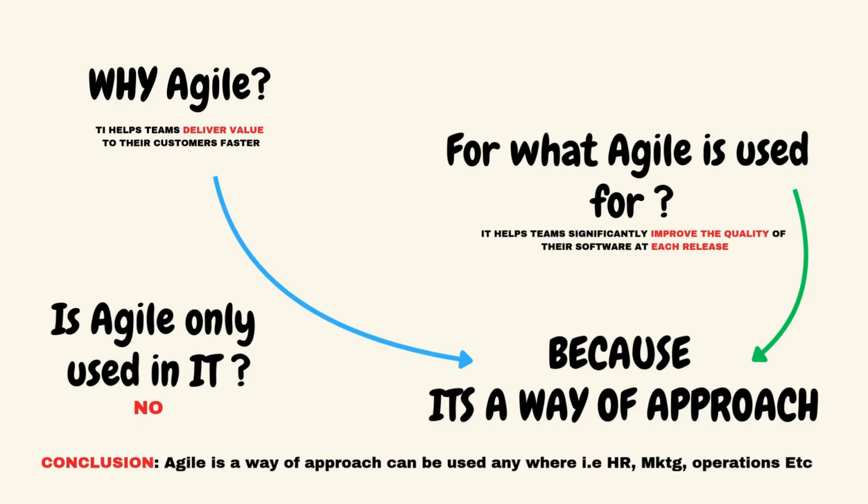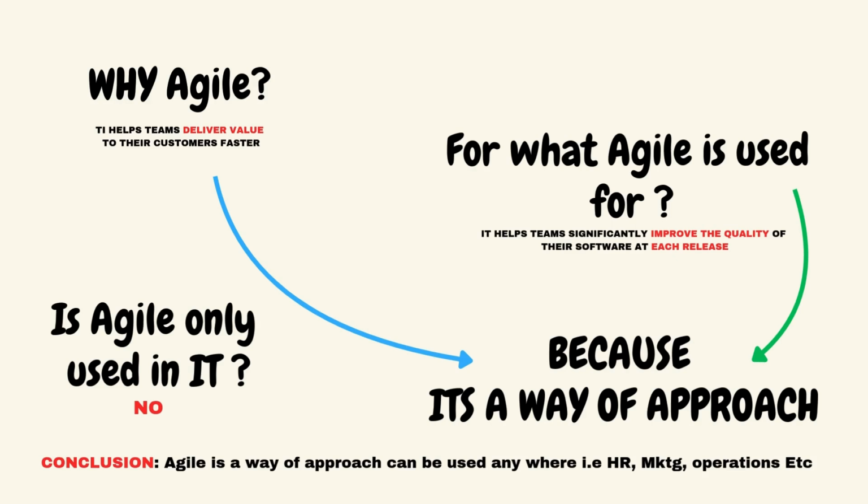Why Agile? Why do we need Agile in the first place? What is Agile used for? Where and how do we apply Agile? Is Agile only for IT companies? Or can it be used elsewhere? These are the three main questions we need to address first. After that, we will explore the values and principles of Agile. Then, we will discuss Scrum and compare it with XP, Extreme Programming, and Kanban.